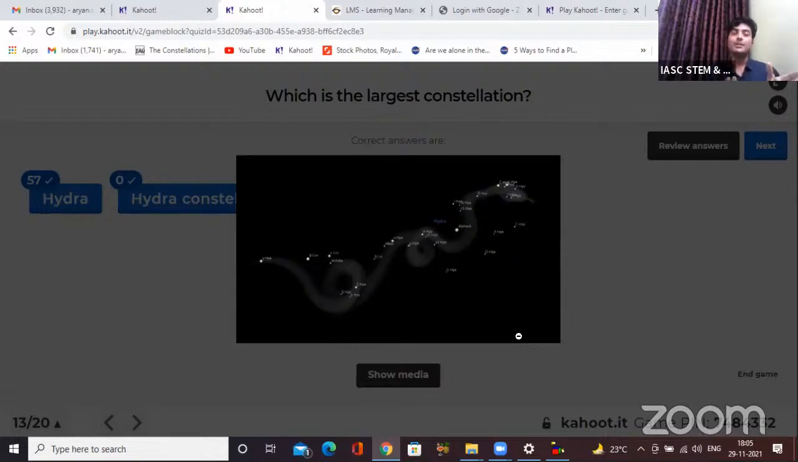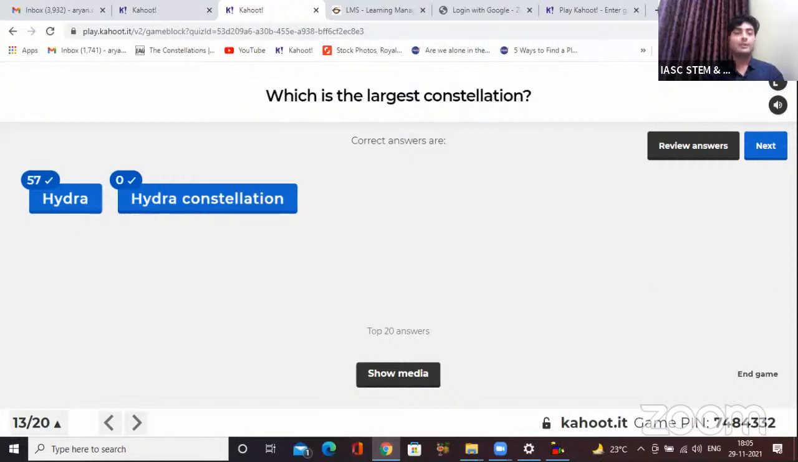Remember, every constellation represents some kind of character, creature, mythological figure. So this one represents a water snake, and it is really huge in size, guys. Okay, if you're watching one part of the sky, it spreads from one part to a second part. It is a very big constellation. All right, so other than 57 kids, I hope others have learned from this question.